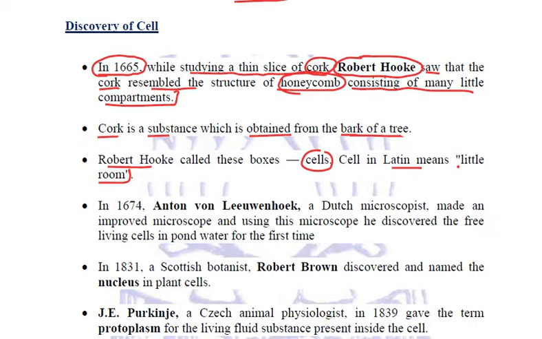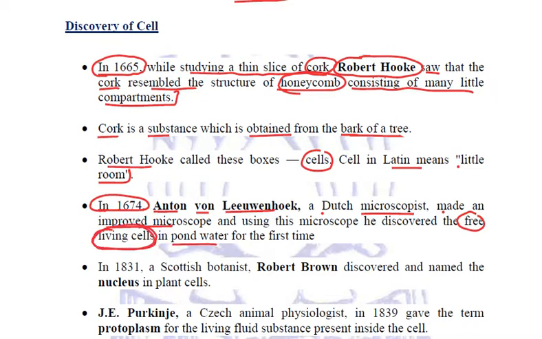In 1674, approximately 9 years later, Anton von Leeuwenhoek, a Dutch microscopist, he made an improved microscope, and with the help of this microscope, he first of all discovered the free living cells in pond water.